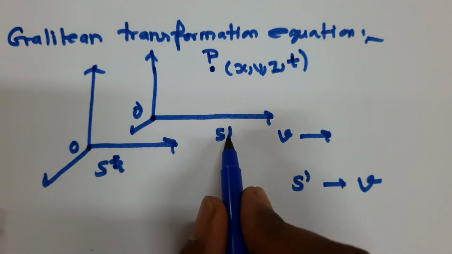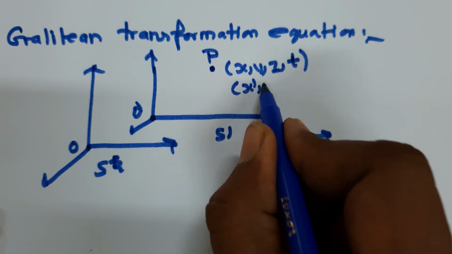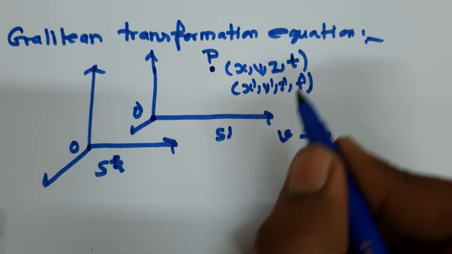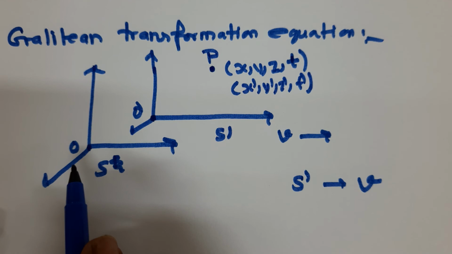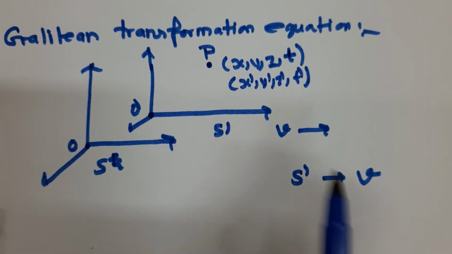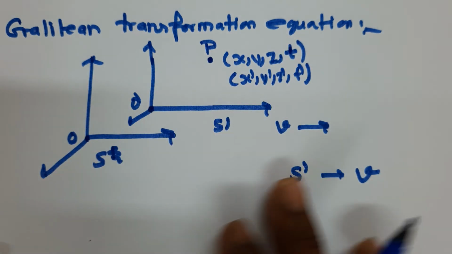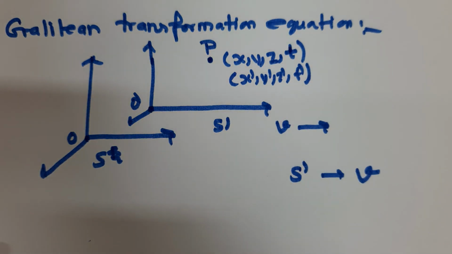For the S dash observer, he will observe x dash, y dash, z dash and t dash. So there are two different observations by the observers of the two frames of reference, but we can establish some equations by which we can relate the observations of these two observers.